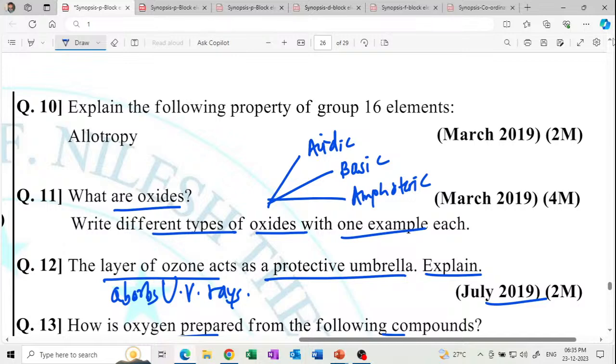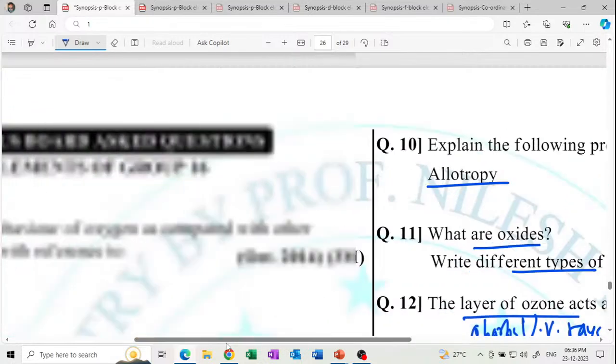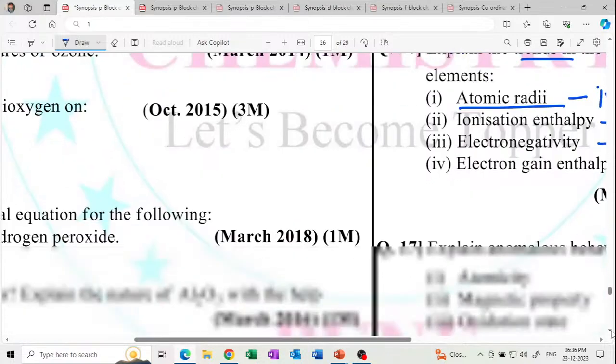Explain the following property of group 16 elements: allotropy. Just allotropy. Explain the allotropy of group 16 elements, and then their examples, for 2 marks. Get it? These are the questions from group 16. All are questions on group 16.